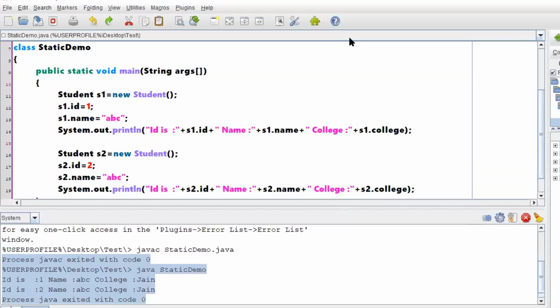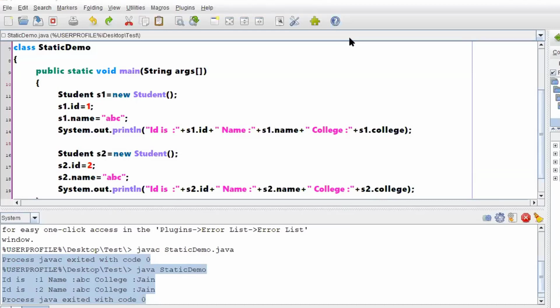So, sir, what is the meaning of public static void main? We will discuss. See, now the static in public static void main, you are writing a static keyword with respect to a method, right? In the afternoon session, we will be discussing how to work with static methods. Now we are discussing how to work with static variables and what is the use of a static variable.